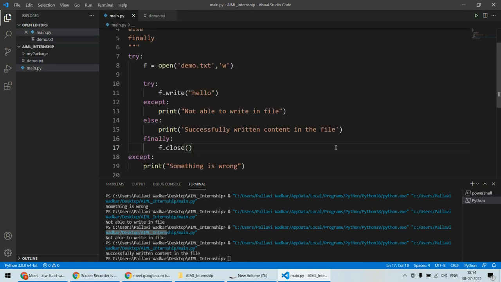So this is how we can deal with the files in the Python. Okay, so this is how we can use the except statement, try statement, finally statement, else statement in the file. So with this we have concluded our first module of our internship, that is basic Python programming.